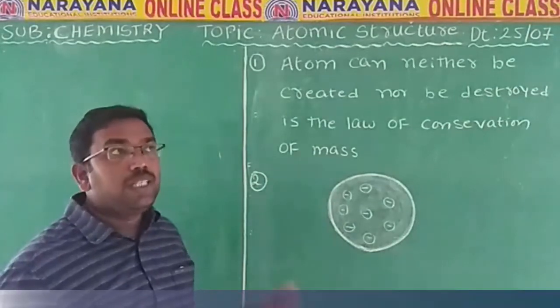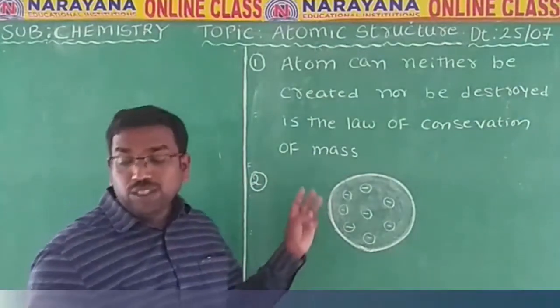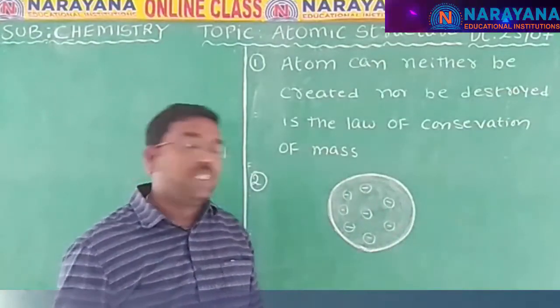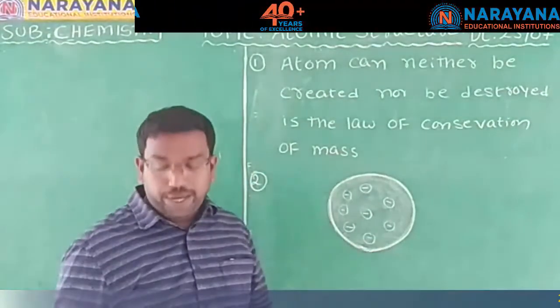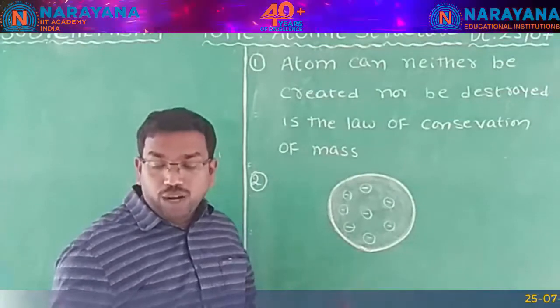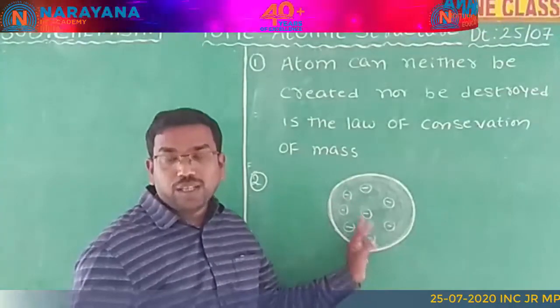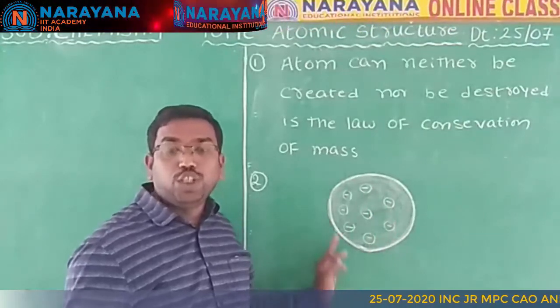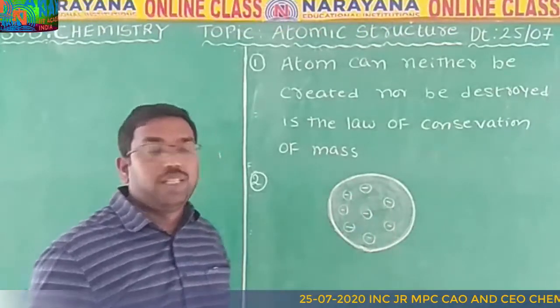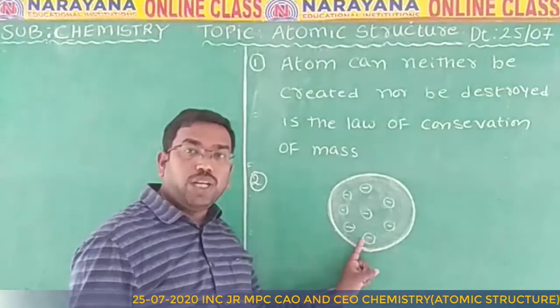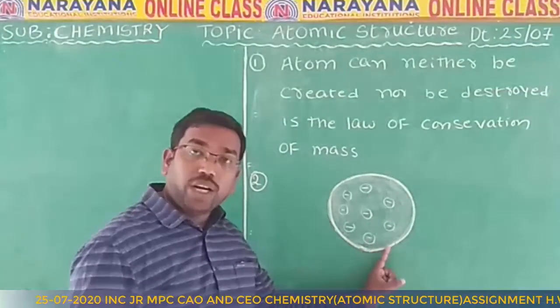The third option is great teaching which led to Nobel Prizes for many of his students. It is also a right statement. And a model of the atom which included a positive sphere with randomly distributed negative charges. This is the positive charge, these are the negative charges. It is also a right statement.